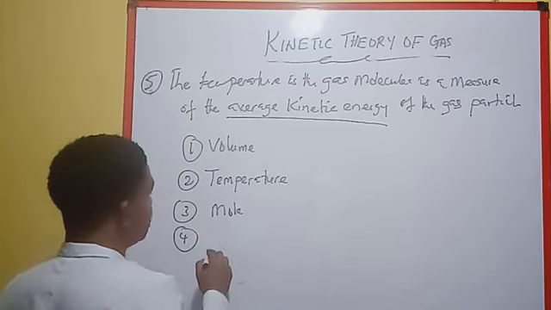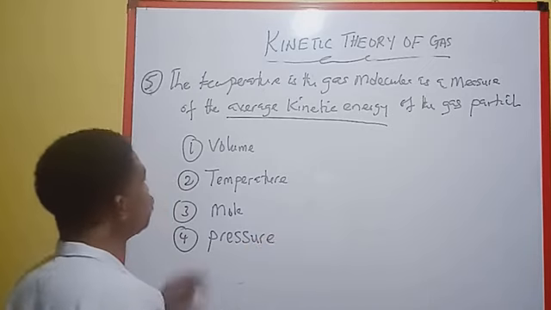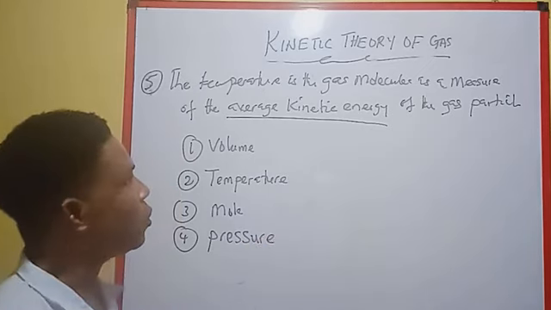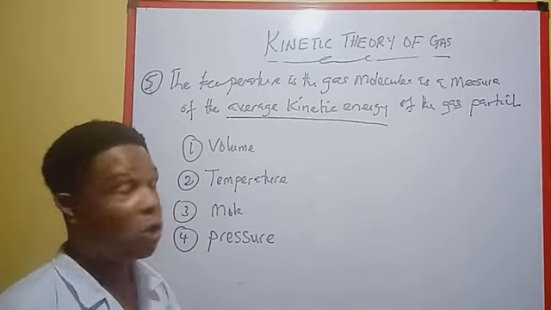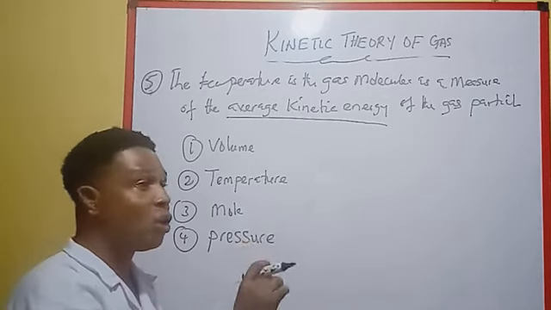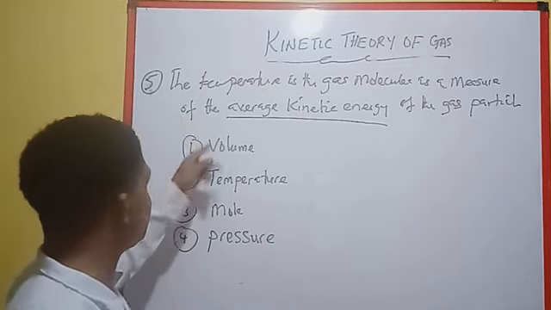Number 4, we have pressure. So we use these four parameters to describe the behavior of an ideal gas. An ideal gas obeys all the gas laws, unlike real gas. Real gas does not obey gas laws except under certain conditions. Okay, but let's focus on this one today.